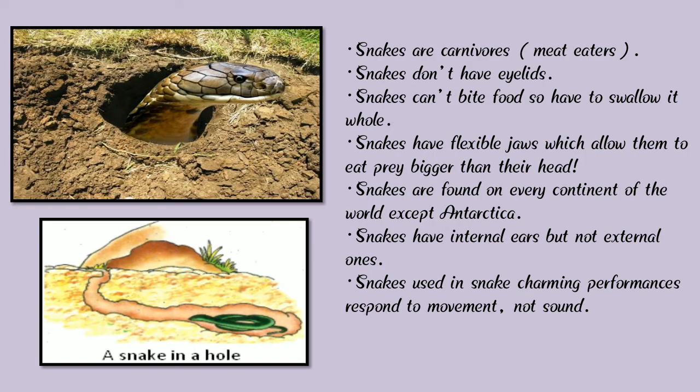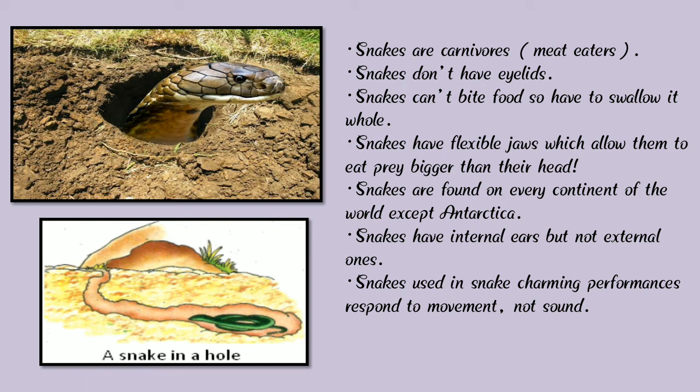Here we can see snakes live in a hole. Here we can see a hole, and a snake lives in a hole. Snakes are carnivorous animals.